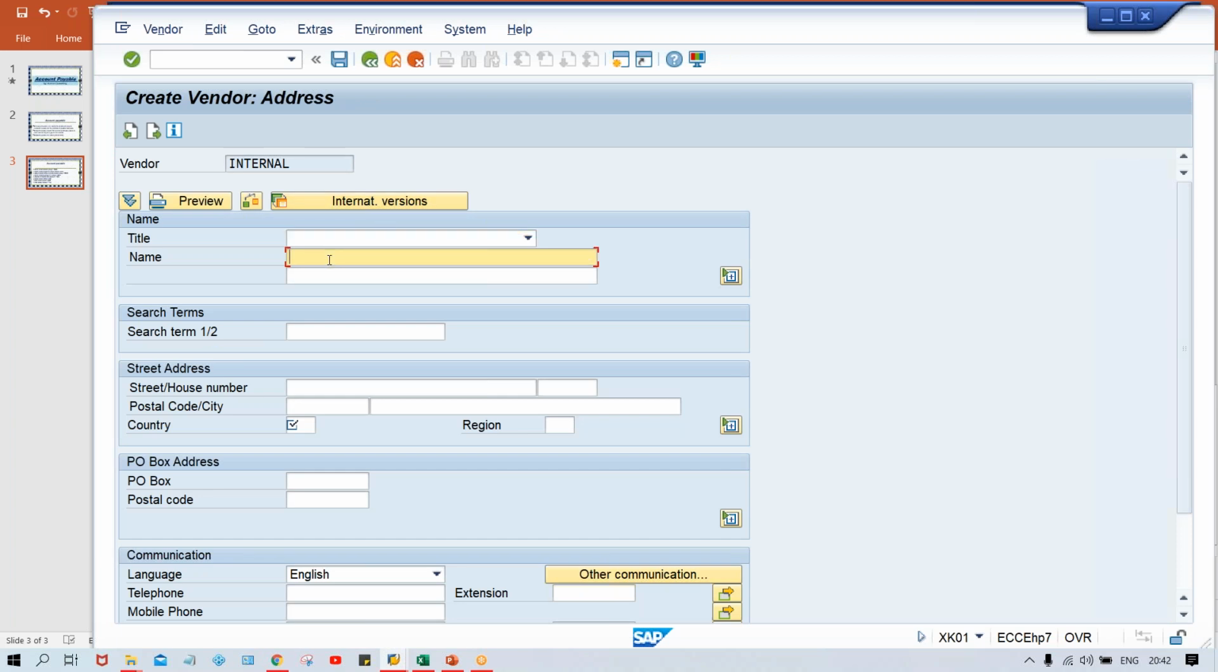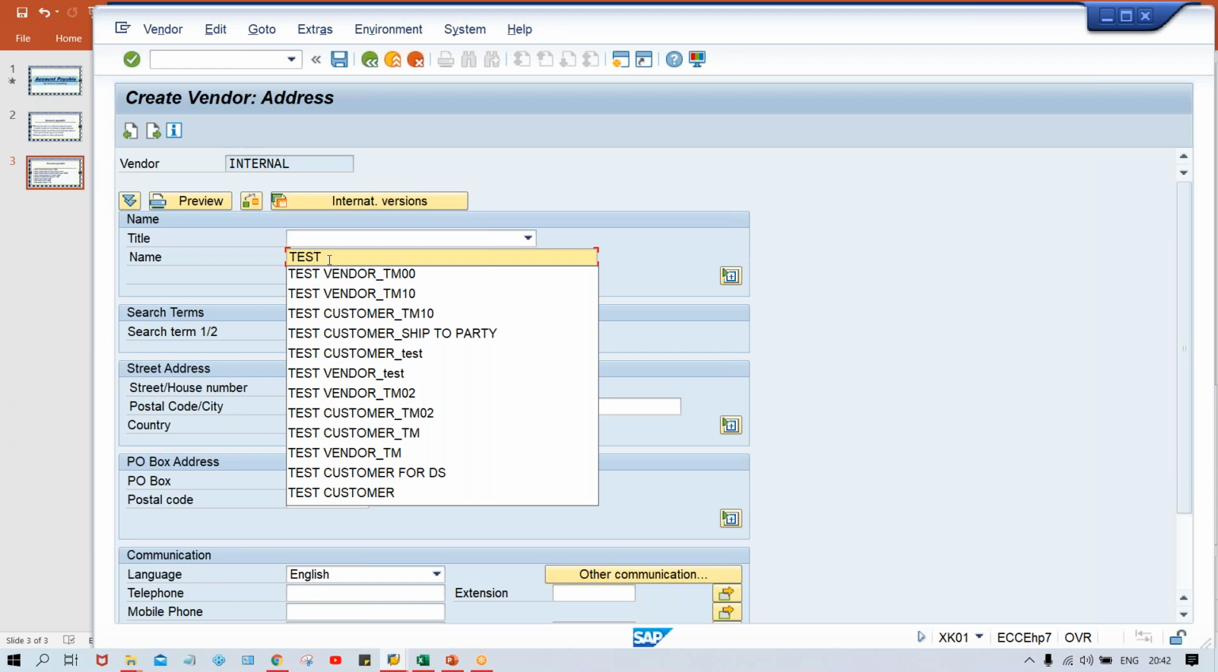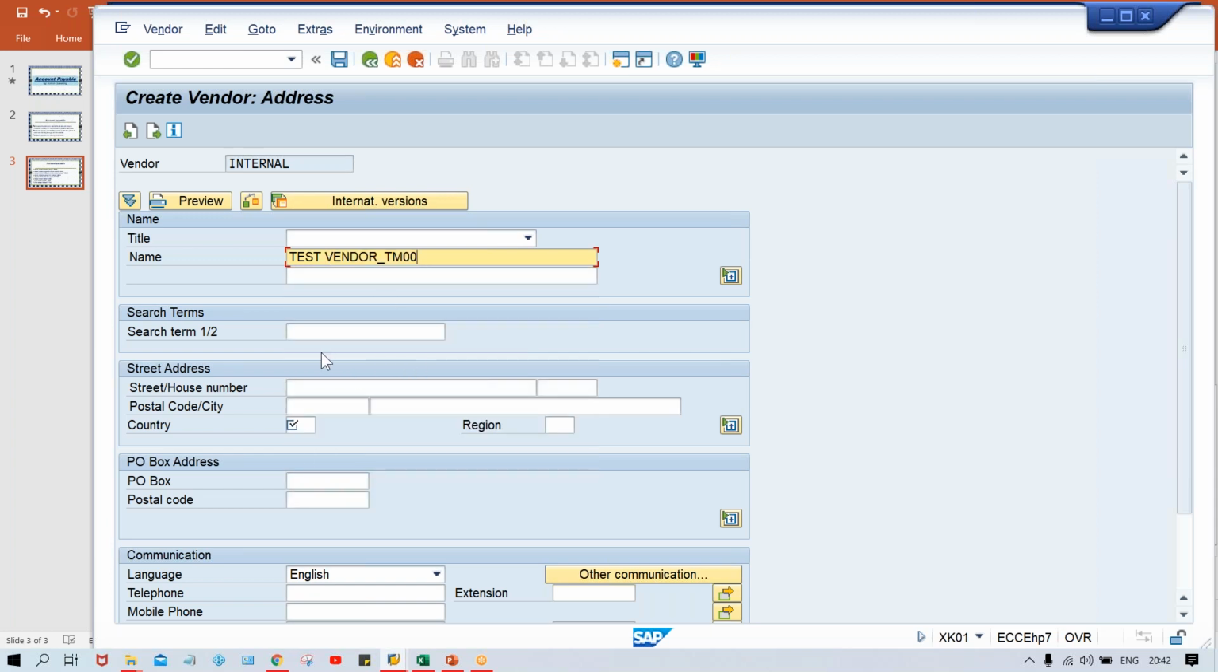I'm going to give any vendor name, guys. I'm going to give Test Vendor for TM00. If you want to give any vendor name, you can give. Let's suppose it could be XYZ Builder also, right? Now here, this is street. Okay, I'll tell you guys. Here, the vendor address also is supposed to be specified, and I'll request you, you must specify the address here, or else there'll be a topic later.